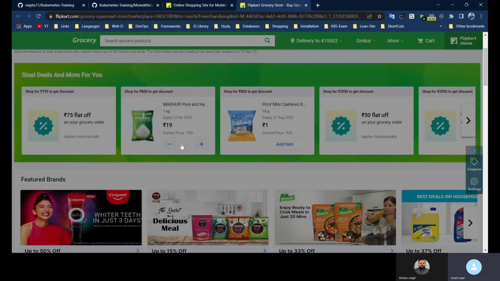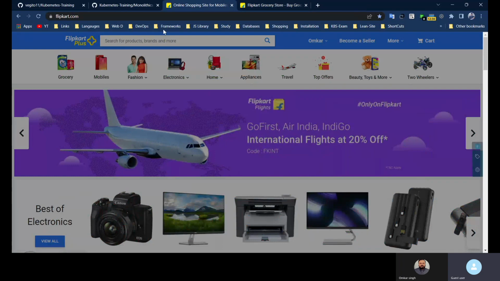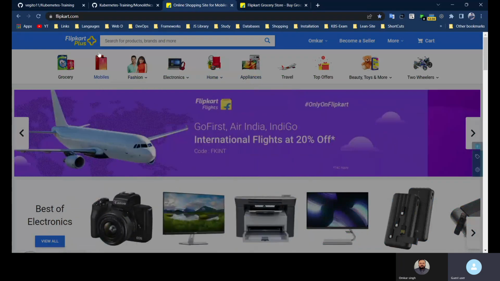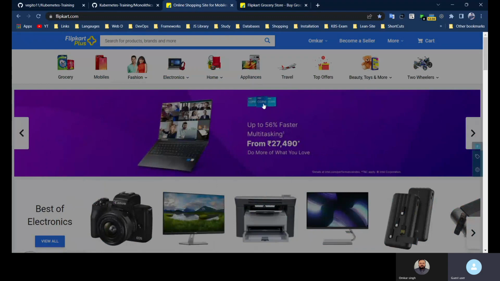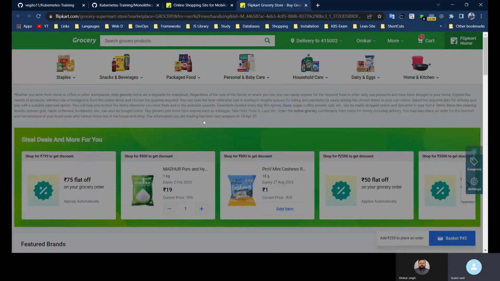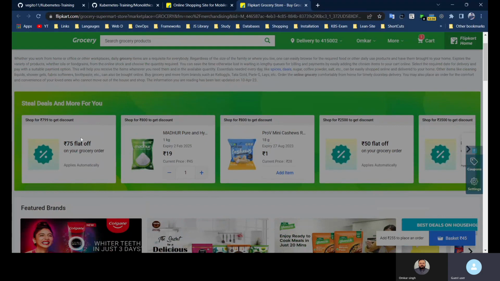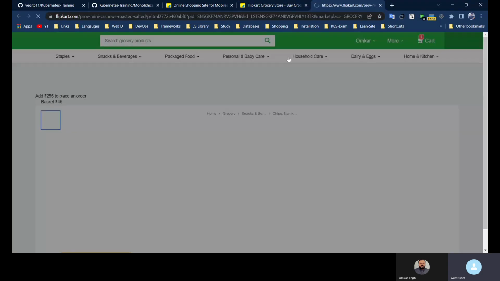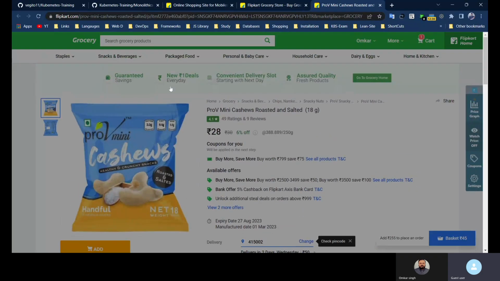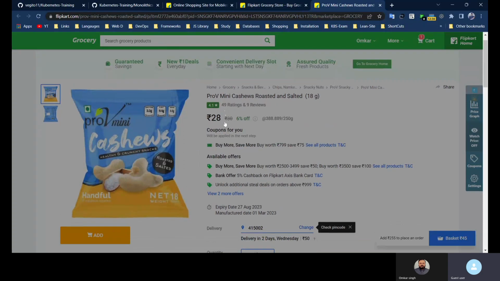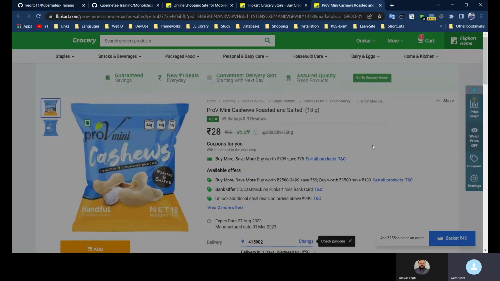You add an item. For that we also have a different service, like a cart service. The cart service handles all these things. Suppose the user has 10 things in the cart; all of that is managed by a different service. So this service handles showing the dashboard UI to the user, the basic things, and there will be different services for other functions, like adding an item to the cart and showing the entire description of a particular product. Here we can see this service is showing us the description of a particular item, so it is handled by a different service.